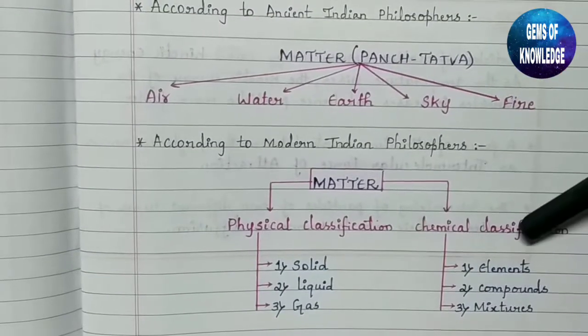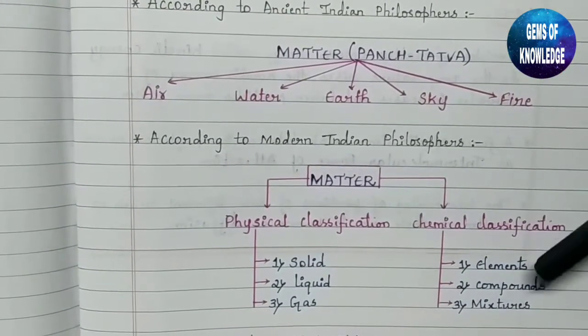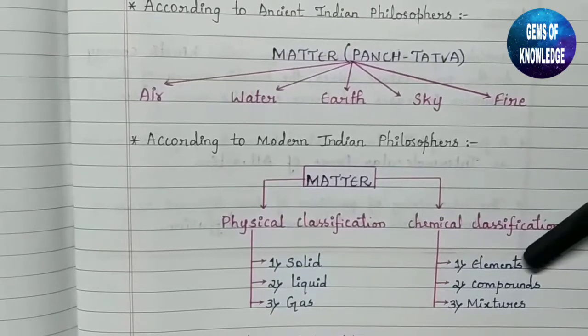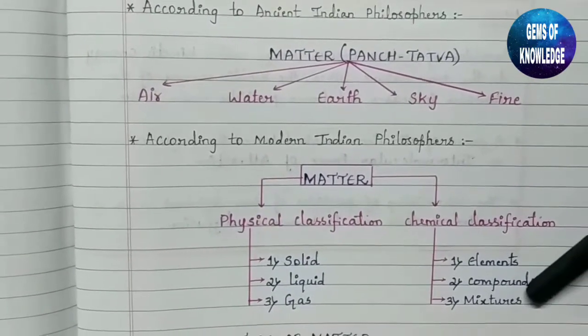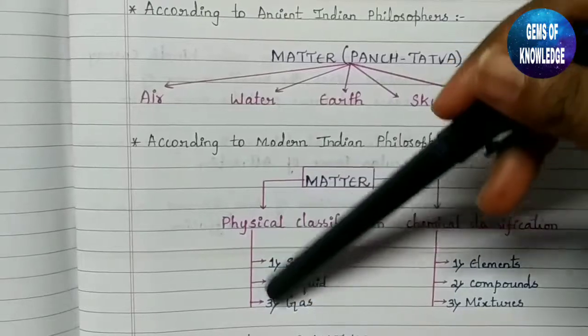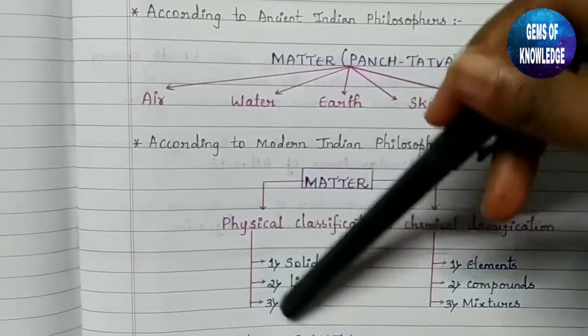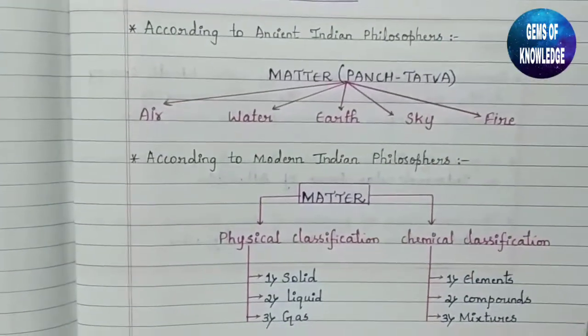About these 2 states of matter we are going to study in our next video. And according to the chemical classification, matter is classified into elements, compounds and mixtures. We are going to study all these things in our further classes.